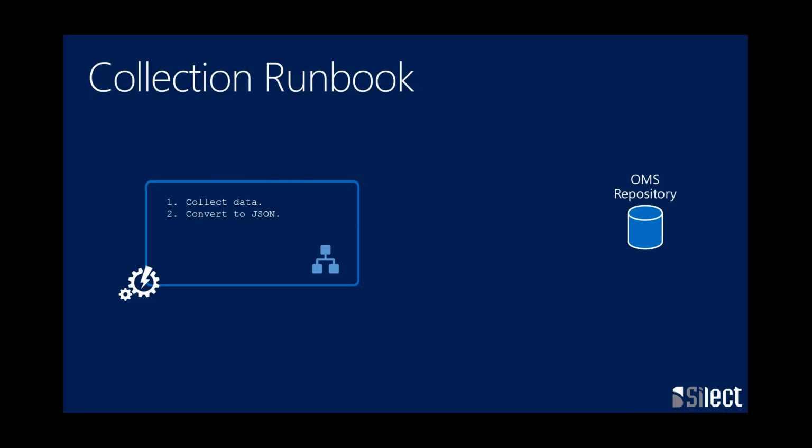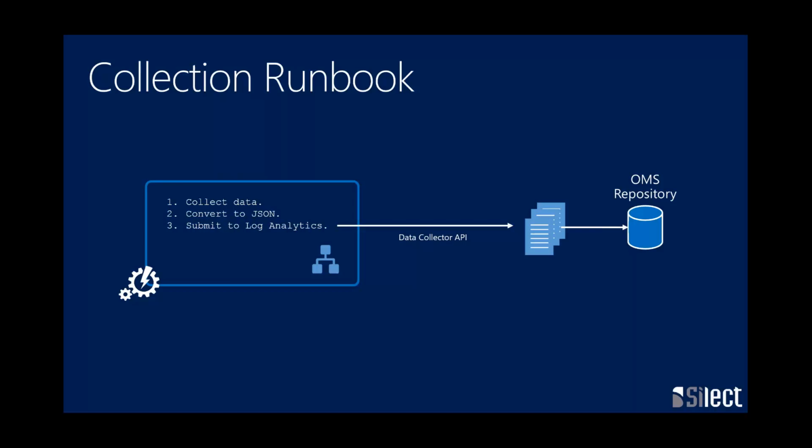Step two, convert it to JSON. The way that our API works to get data into the repository is format it in JSON and then submit it, and we'll go ahead and create that data for you. So a lot of the script might be converting the data, whatever format it started in, some way to get into JSON. I'll show an example in a moment of some strategy that I use for a sample. Then the final one is to submit it to log analytics. That's something we call our data collector API.